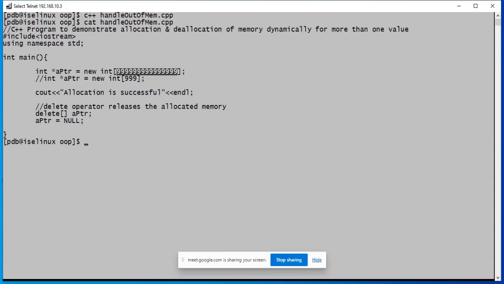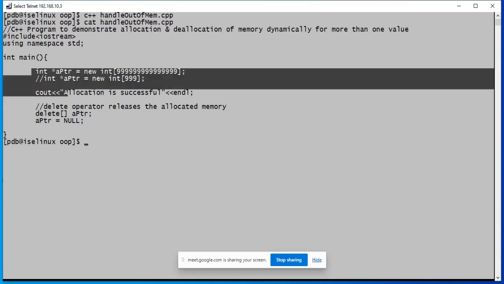Grammatically, is the program correct or not? That's it. Now this allocation happens dynamically at runtime. So if there are any glitches, any errors that have to be caught, that will be known at the time of execution.